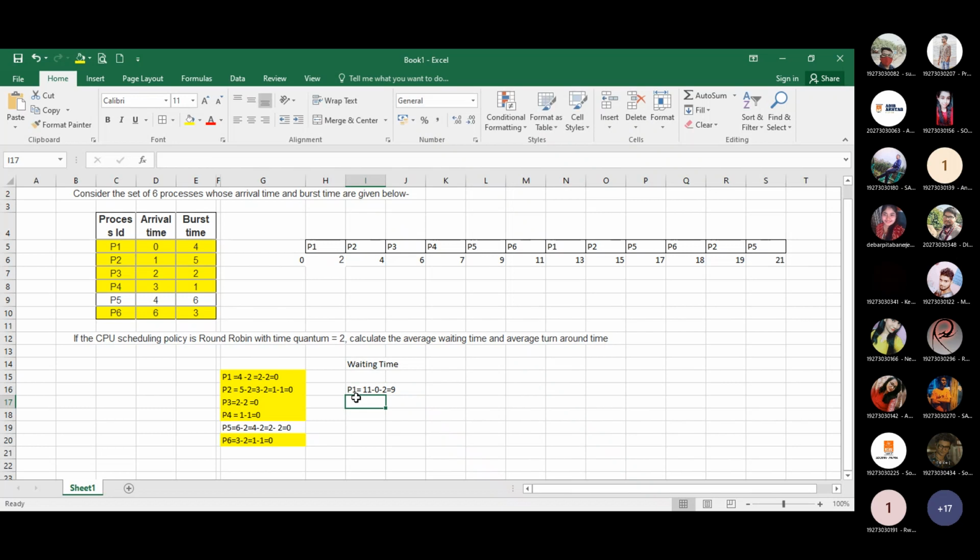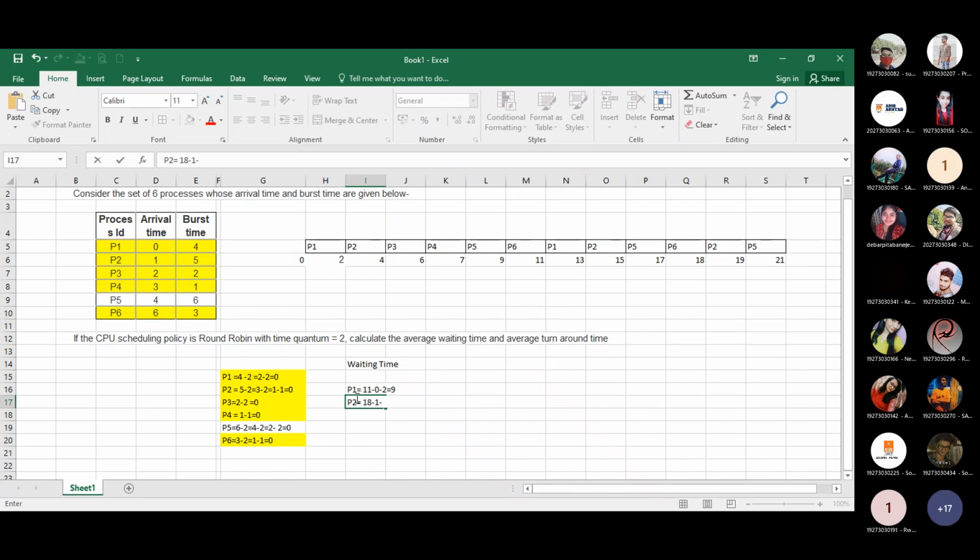In this way, we should calculate for P2. Tell me when P2 finished the task, what was the previous time? 18. Minus arrival time, that is 1. Please check how many times P2 used the system before that. 4.